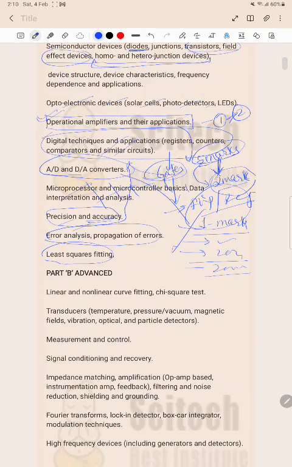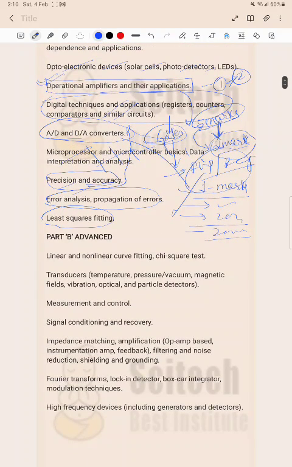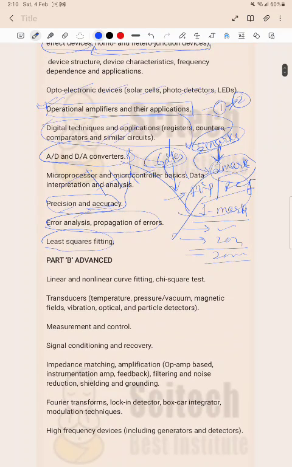Now, if you see this part, op-amps, some portion is there in the advanced part. For example, impedance matching. This part is very important for the GATE examination, and it belongs to the voltage follower we are discussing in the operational amplifier.